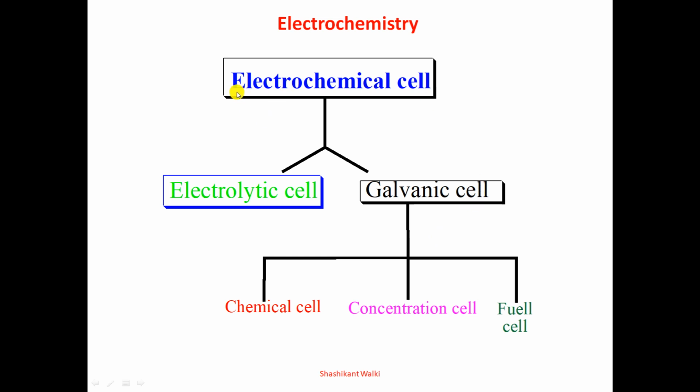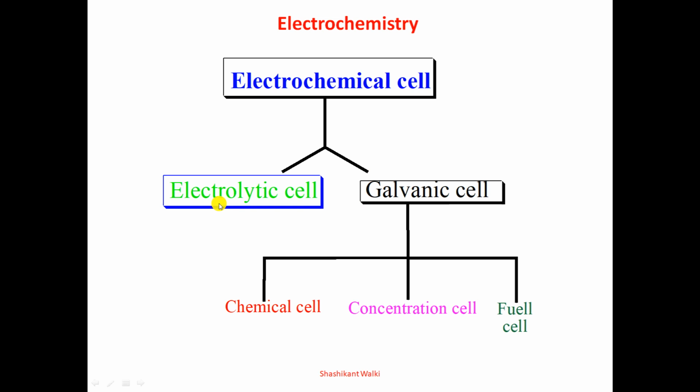Now we are going to discuss the electrochemical cell. Cells which convert chemical energy into electrical energy and electrical energy into chemical energy are called electrochemical cells. The cell consists of two electrodes immersed in a suitable electrolyte. The classification of electrochemical cells is based on their work. It is divided into two types: one is the electrolytic cell, the other is the galvanic cell.